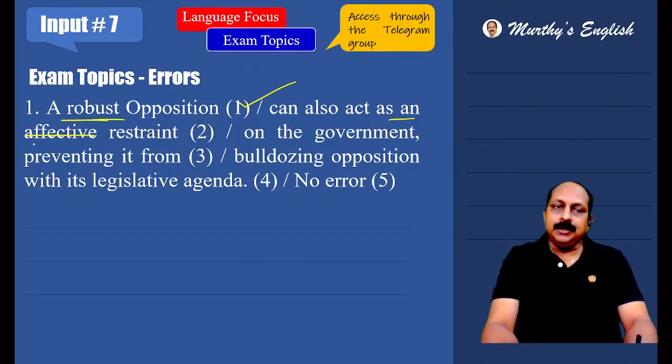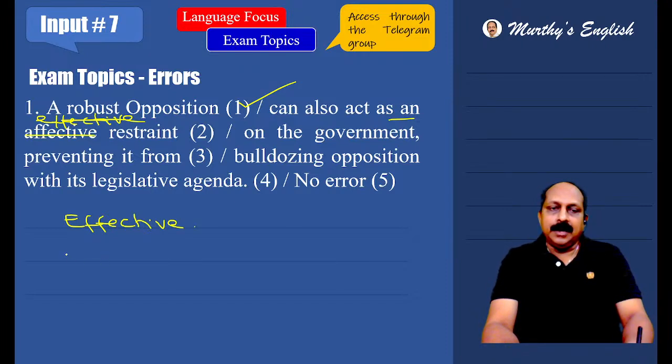No. Effective, there's a word effective, but it goes with moods or emotions. Here, the right word is effective, making the impact. And effective goes with moods and emotions. Both are different. We have to use the word effective.